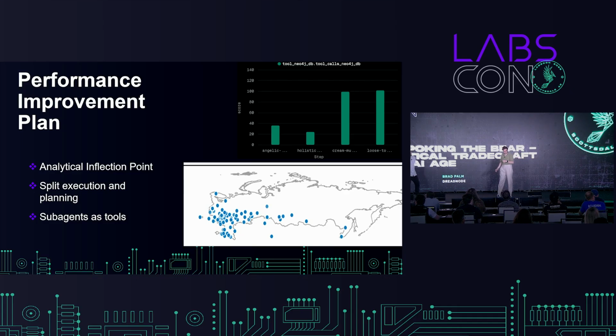How can we make it even better? Another inflection point became very high-level instructions. For example, one high-level instruction that we used was: find me Russian military bases that we don't have in our list. How might you go about doing that? Well, Brad already sort of teased it. You look for delivery instructions that have some military string in them, and then you exclude those that already have a known military base for those coordinates within a 150-meter radius, or a larger radius if you want even more certainty.